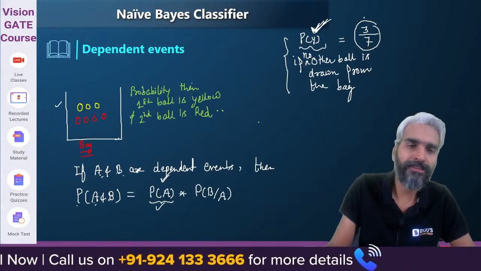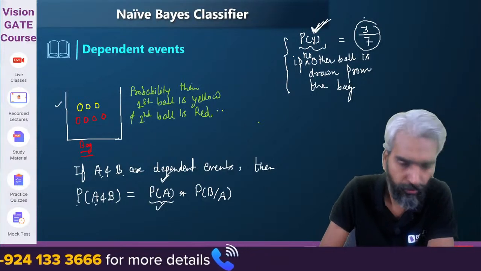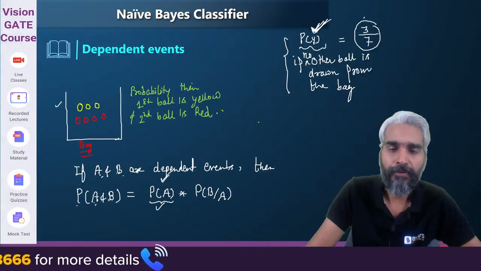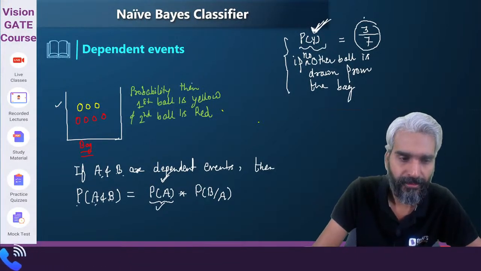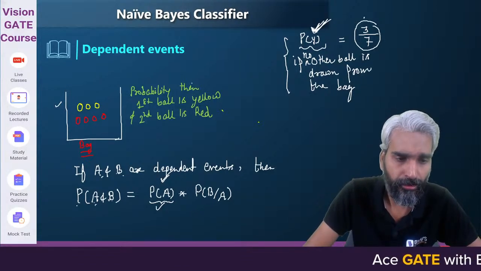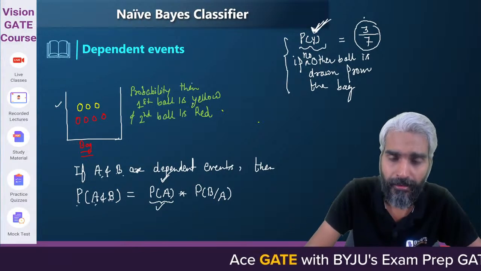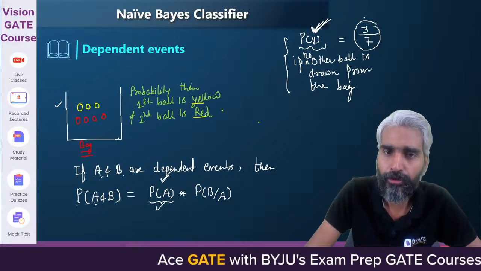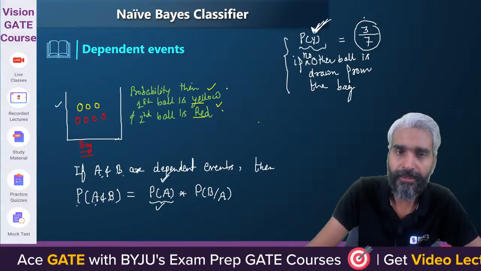Please tell me, what is the probability that first ball is yellow? Yeah, I know. What is the probability that first ball is yellow and the second ball is red? Sir, we actually want, the order is not important. The only thing that is required is that event A should occur as well as event B should occur. That means the ball should be yellow and red.